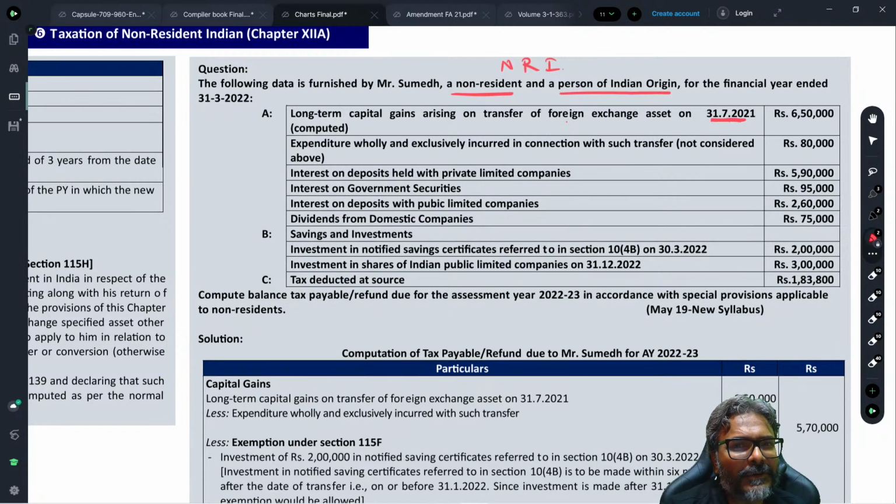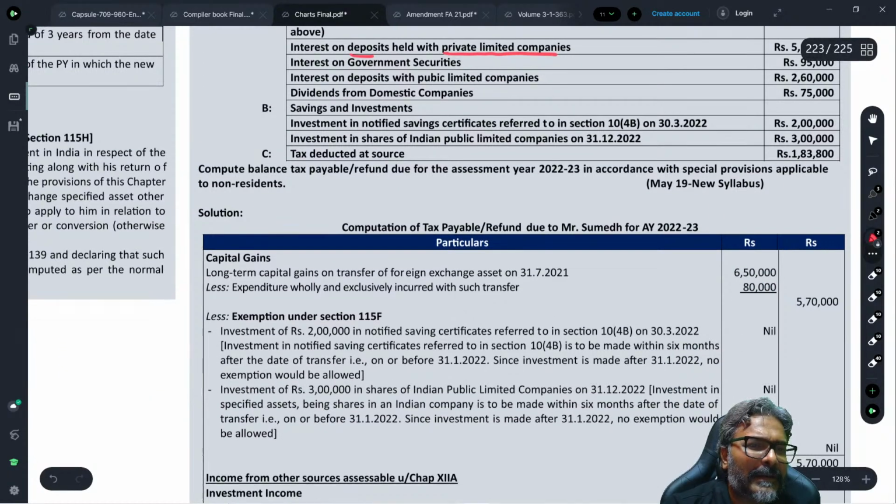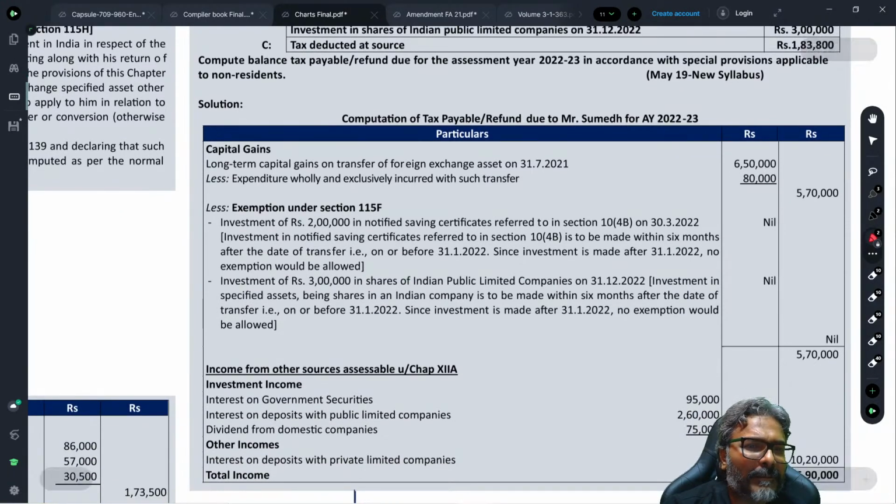Interest on government security, 95,000. Now, be careful whether this deposit with the private limited company is covered as a specified asset. Is the private limited company considered a specified asset, students? Can you see this over here?